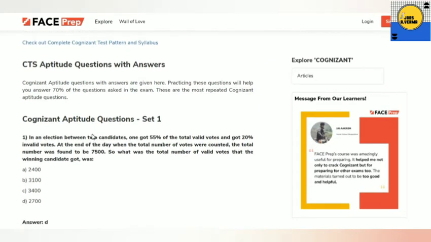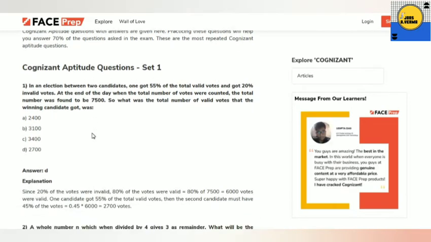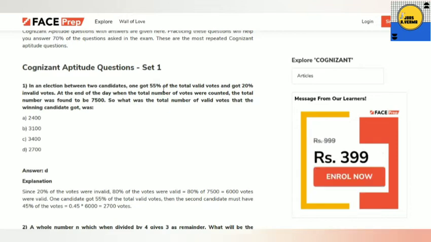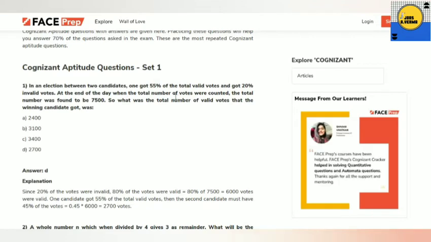Now I will show you a few questions which came in set 1 of the Cognizant aptitude test. You can see the first question: in an election between two candidates, one got 55% of the total valid votes and there were 20% invalid votes. When the total number of votes was counted, the total was found to be 7500. What was the total number of valid votes that the winning candidate got?